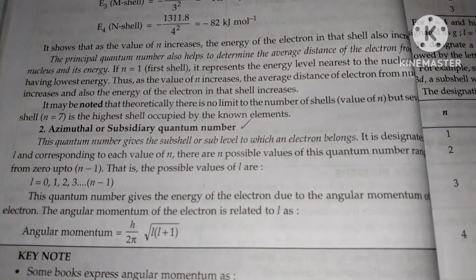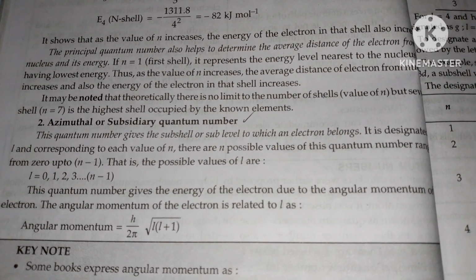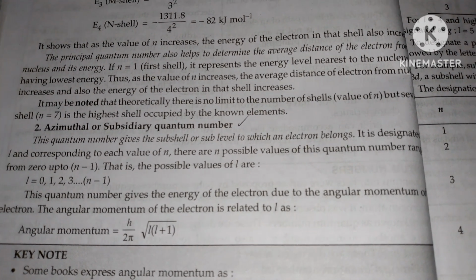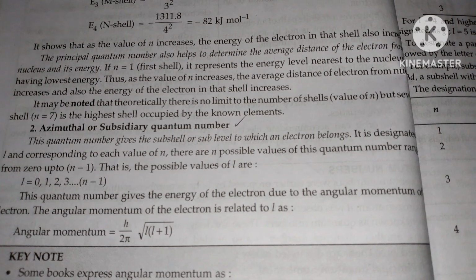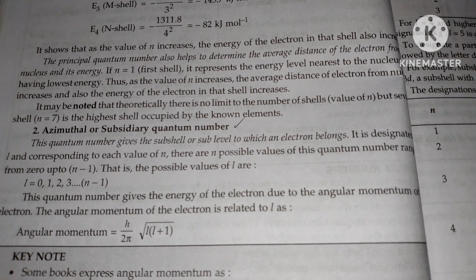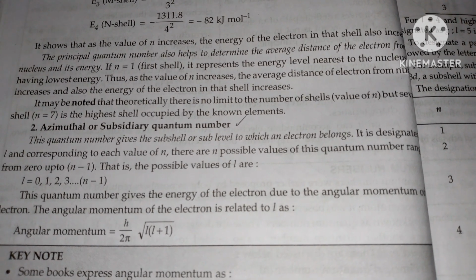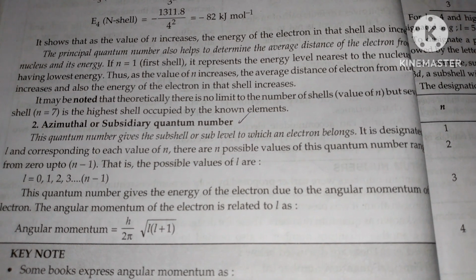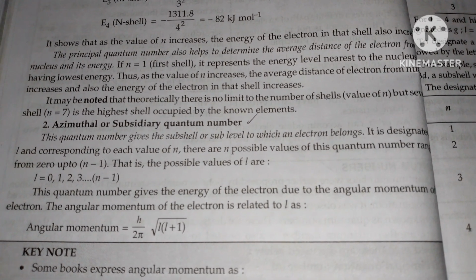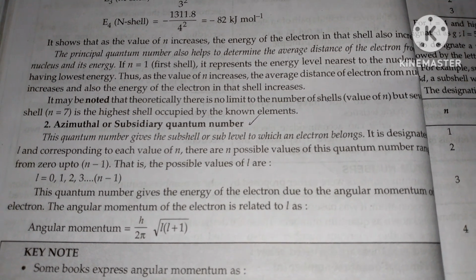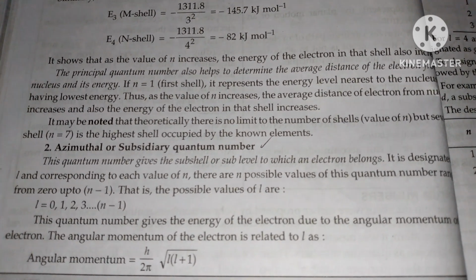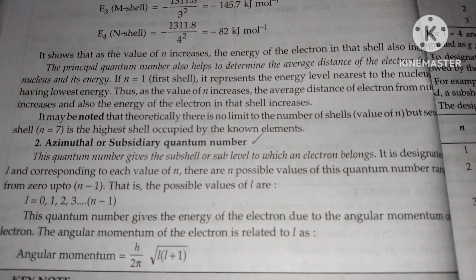Second is the azimuthal or subsidiary quantum number. This quantum number gives the subshell or sublevel to which an electron belongs. It is designated l, and corresponding to each value of n, there are n possible values of this quantum number, ranging from 0 up to n - 1. That is, l = 0, 1, 2, 3 up to n - 1. This quantum number gives the energy of the electron due to the angular momentum of the electron. The angular momentum of the electron is related to l as angular momentum = h/2π × √(l(l+1)).